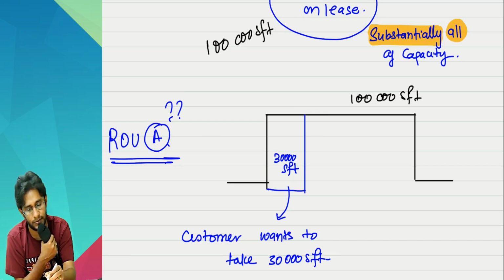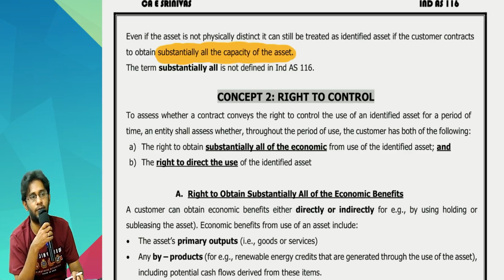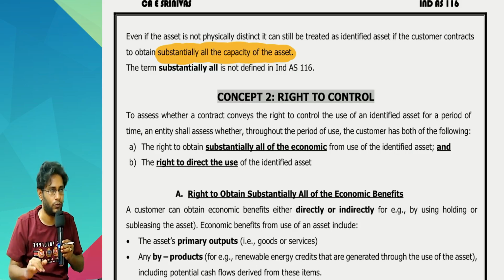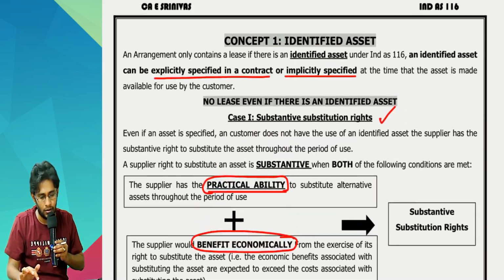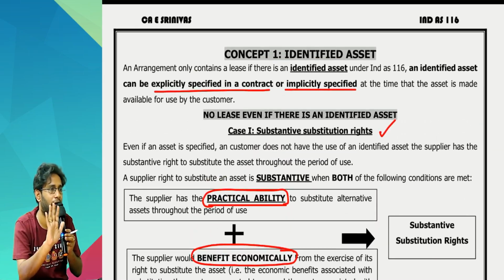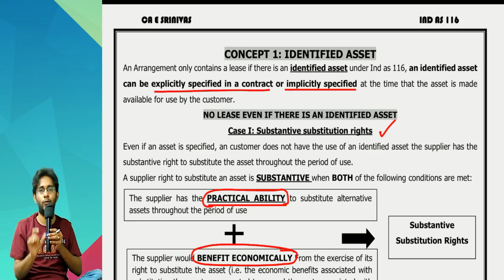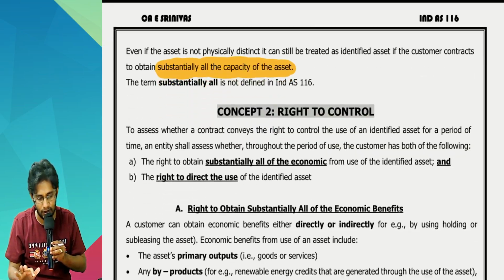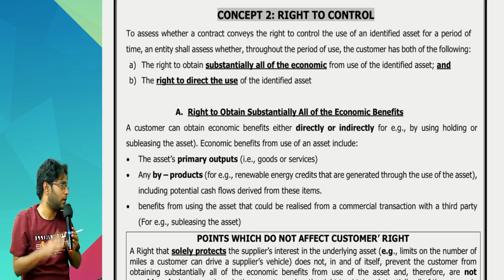Sir, on the concepts we discussed till now, at least some 5-6 questions are there directly on this. So before we move to the questions, you have just covered only one aspect till now, which is the identified asset. In the lease definition you studied, you covered one aspect called identified asset. The next aspect is right to control.